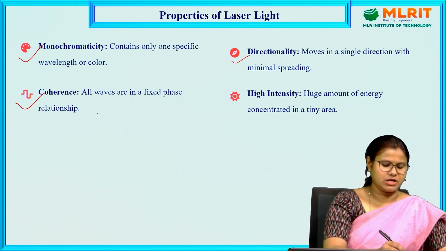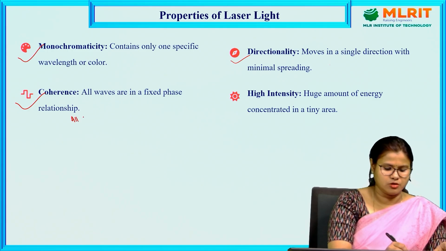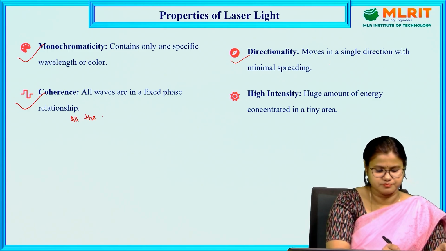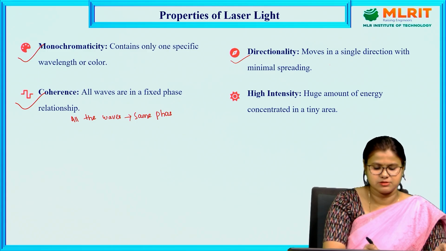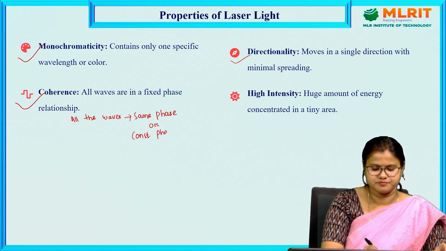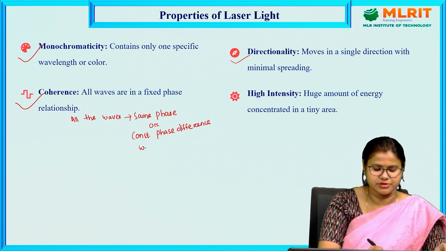So all the waves are in the same phase or at a constant phase difference with respect to time and space.